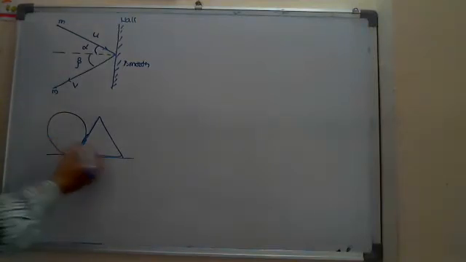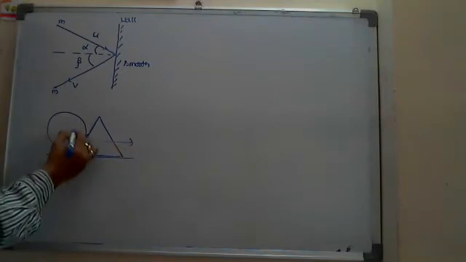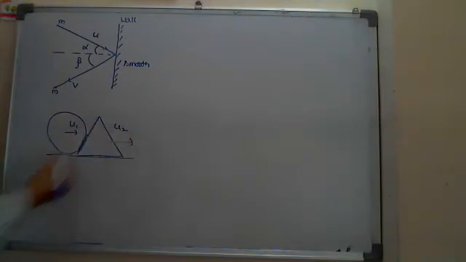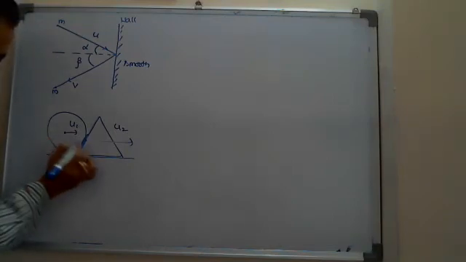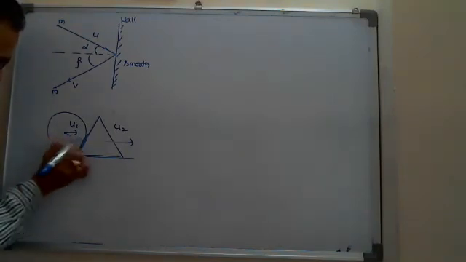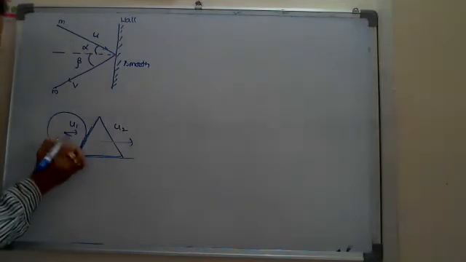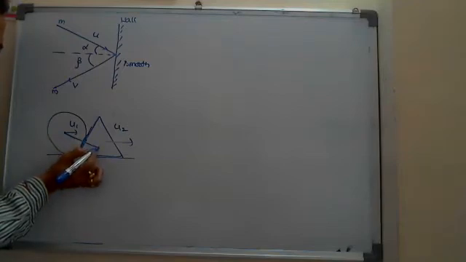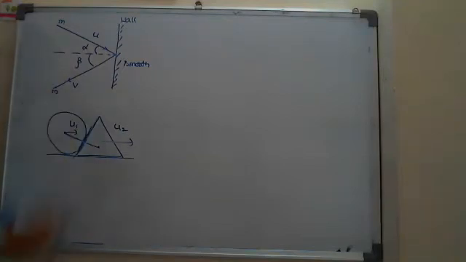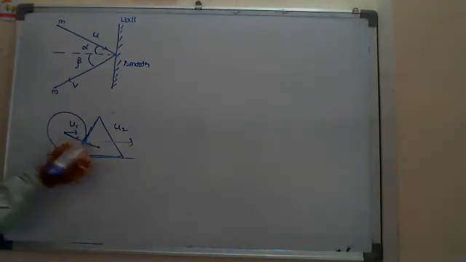While traveling forward with u1 and u2, in the normal direction, how do you draw it? This is the tangent and here the normal is drawn. That normal generally joins the two centers. This is the normal direction.